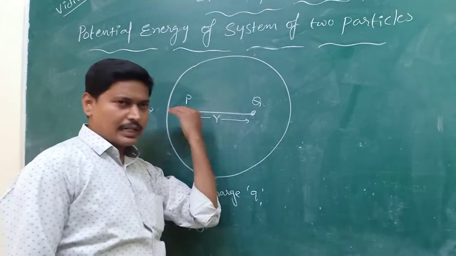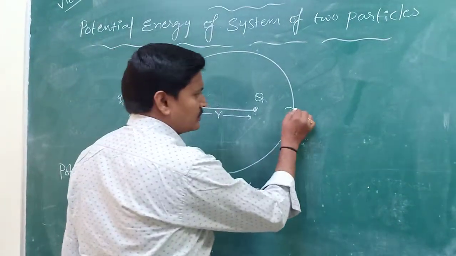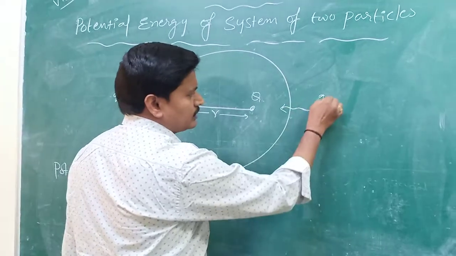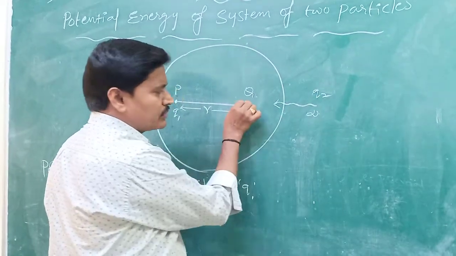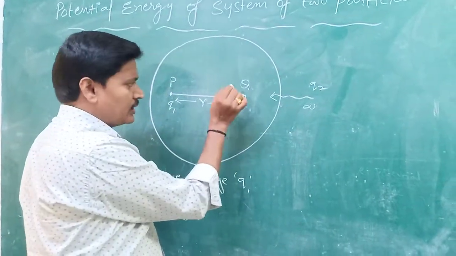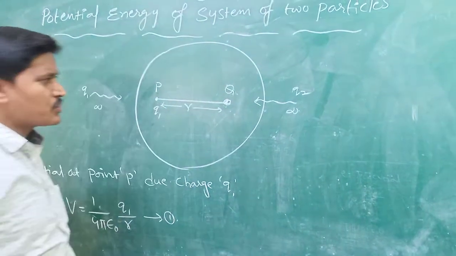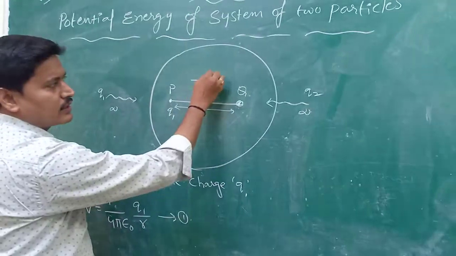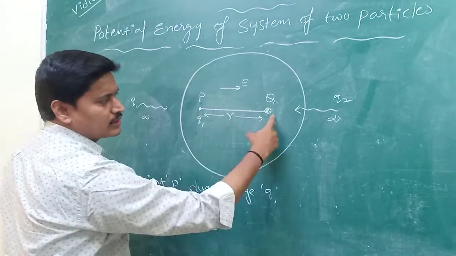Now we bring another charge, Q2, from infinity to this point Q and keep it at point Q. Against this electric field direction, work is needed.